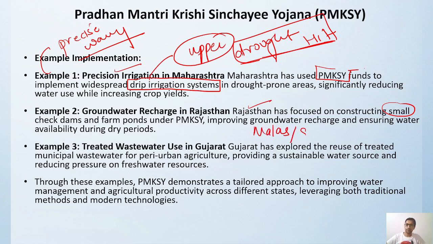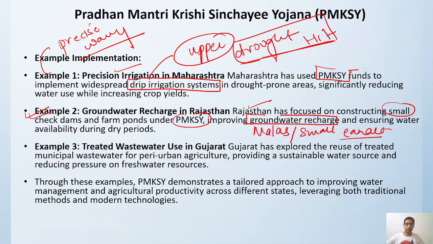Okay, small canals, pagadandi, what we call it as. Okay, farm ponds under the Pradhan Mantri Krishi Sinchai Yojana. By creation of these check dams and farm ponds, automatically there will be an improved groundwater recharge. Because in Rajasthan also, in the western part, we have a lot of dry areas, obviously. So this is going to be very beneficial for that process.